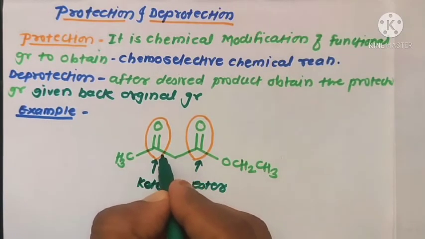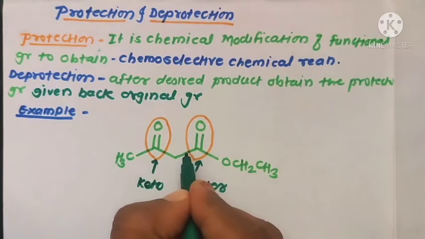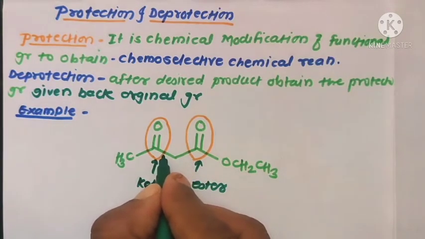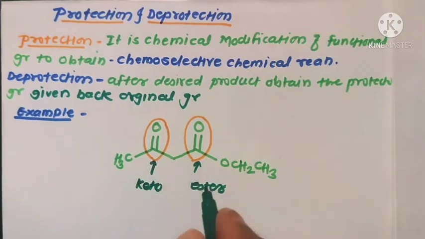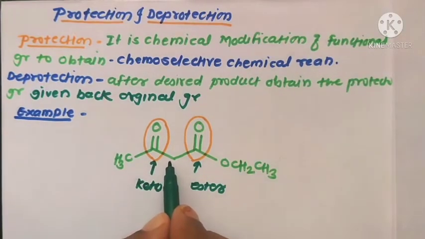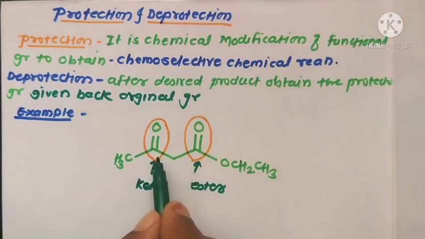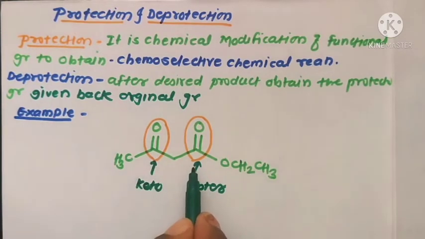If you compare the reactivity of these two functional groups, one is more reactive and the other is less reactive. Such types of molecules react in the presence of nucleophilic reagents. Suppose this is the ethyl acetoacetate molecule. There are two different functional groups present, that is the ketonic carbonyl group and the ester carbonyl group.